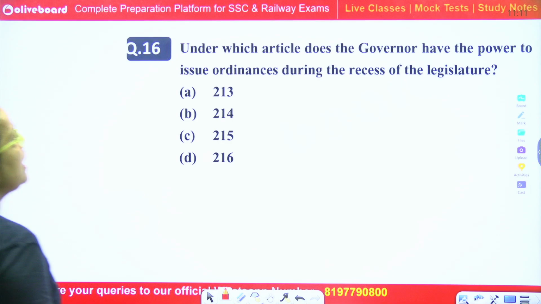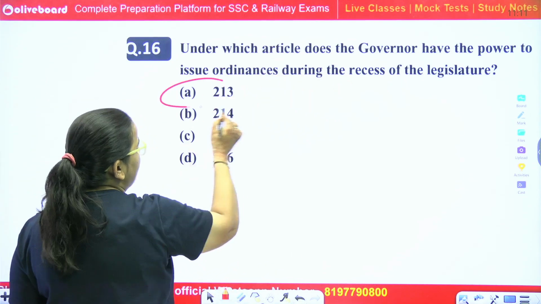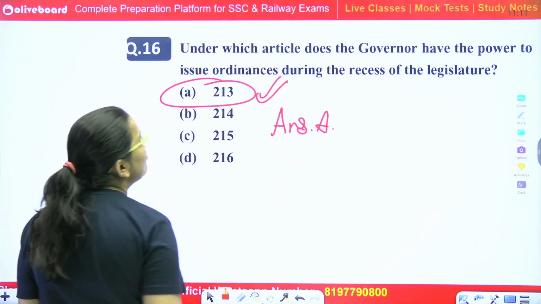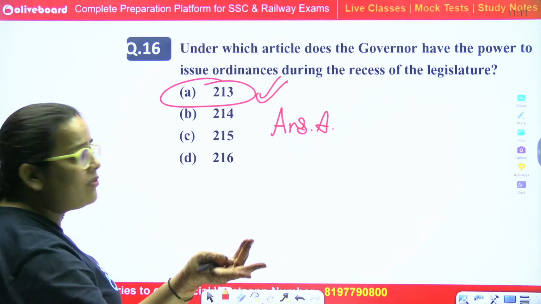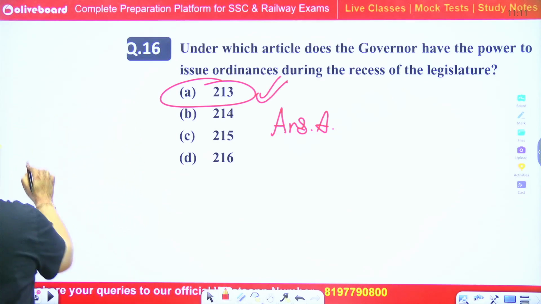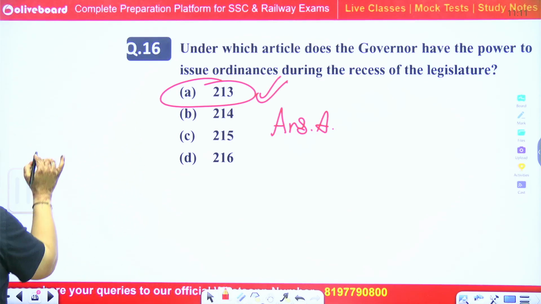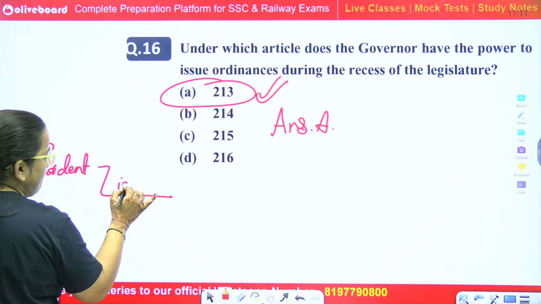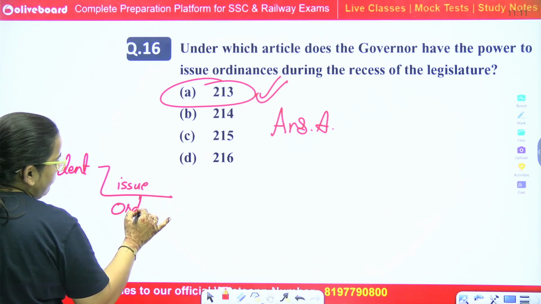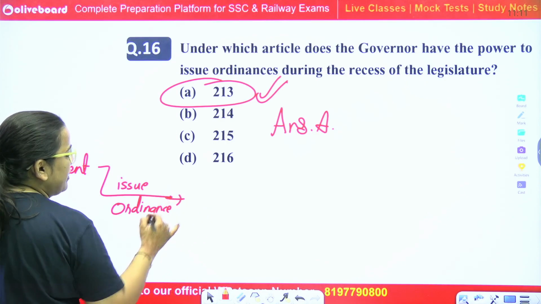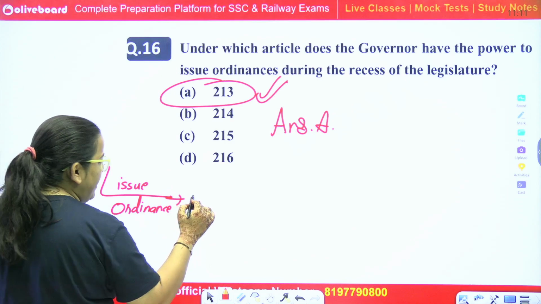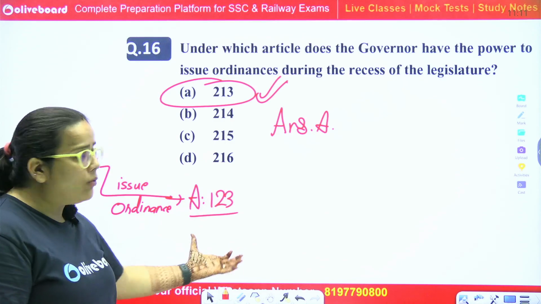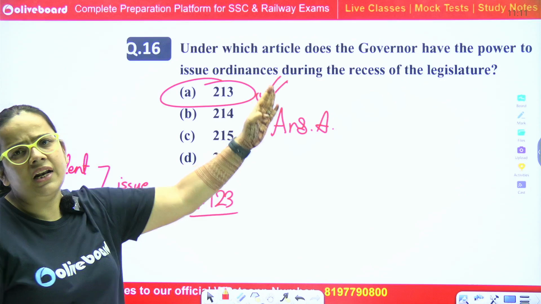So, under which article does the governor have the power to issue an ordinance? Article 213 is the right answer. Correct answer is option number A. If they ask you under which article the president has the power to issue an ordinance, the president can also issue an ordinance for the proceeding in the case of Parliament, according to Article 123. So keep in mind: in the case of the president, 123; in the case of the governor, 213. Next question.